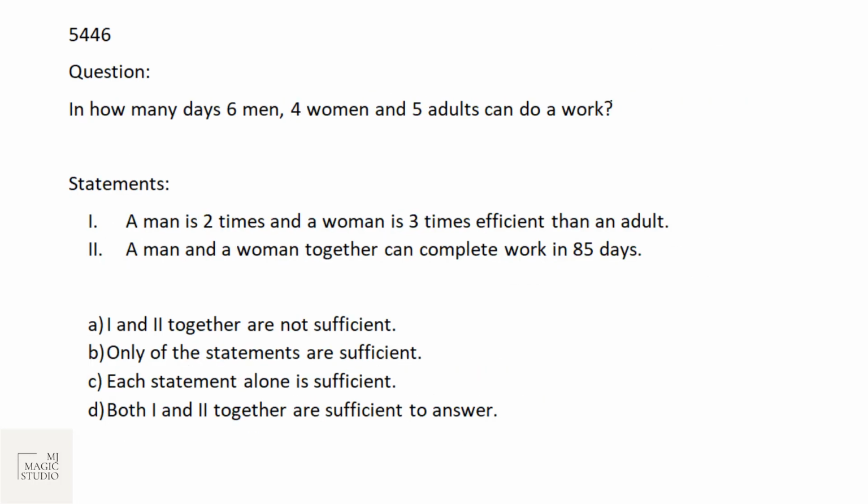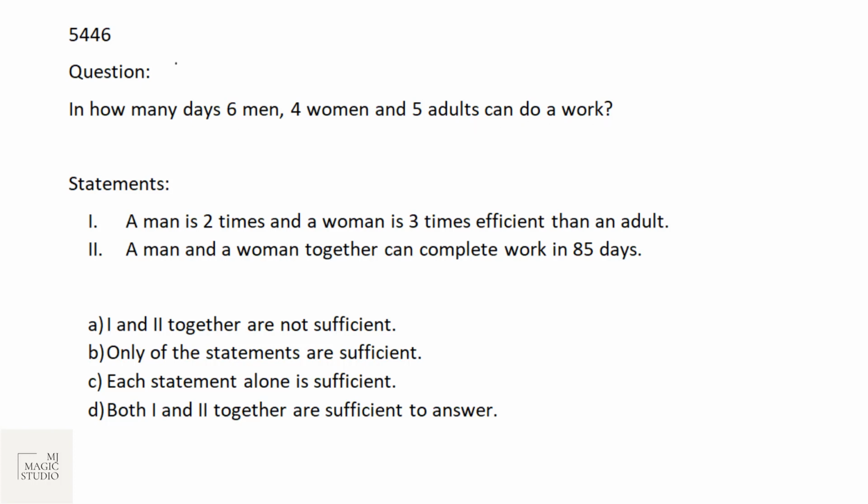Okay, the explanation for this data sufficiency type of question is long, because I'm trying to explain everything in detail. But once you get the hook of these things, you won't be taking so much time to solve them. So that's why I've taken up one more question. In how many days can 6 men, 4 women and 5 adults do a work?